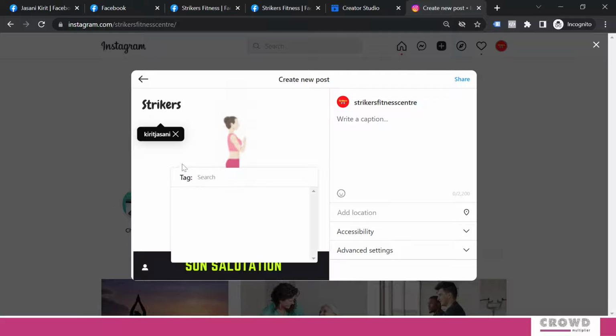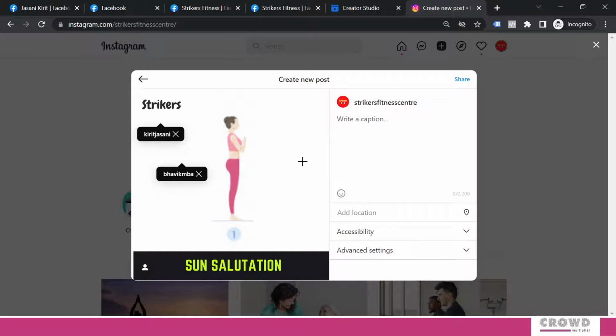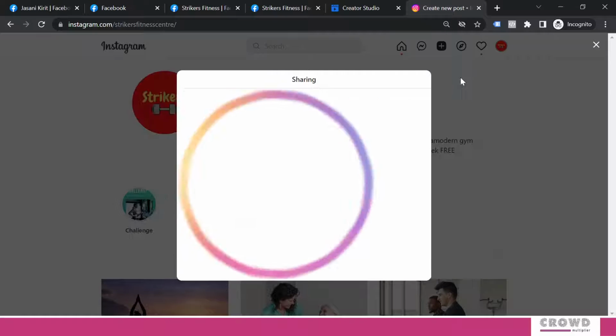If I want to tag someone who is not yet connected to this particular page, that is possible. Bhavik Patel and a lot of Bhavik Patels are appearing over here. If I take this, that is possible, and that will come under this particular symbol on the left hand side corner. Right now let's share this without writing anything else.